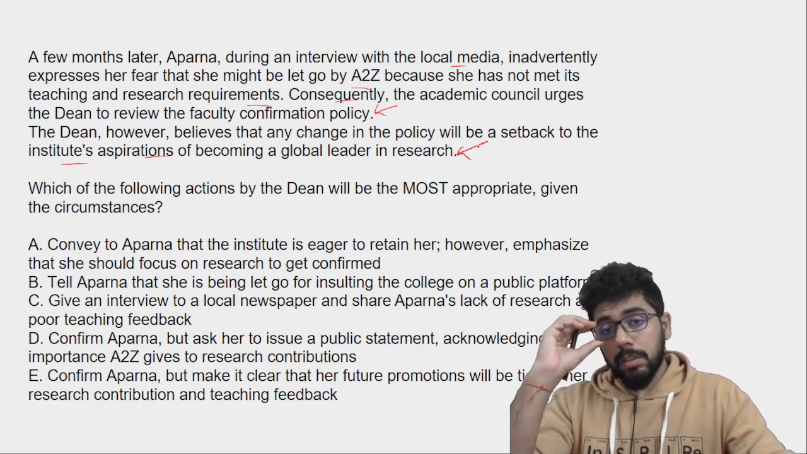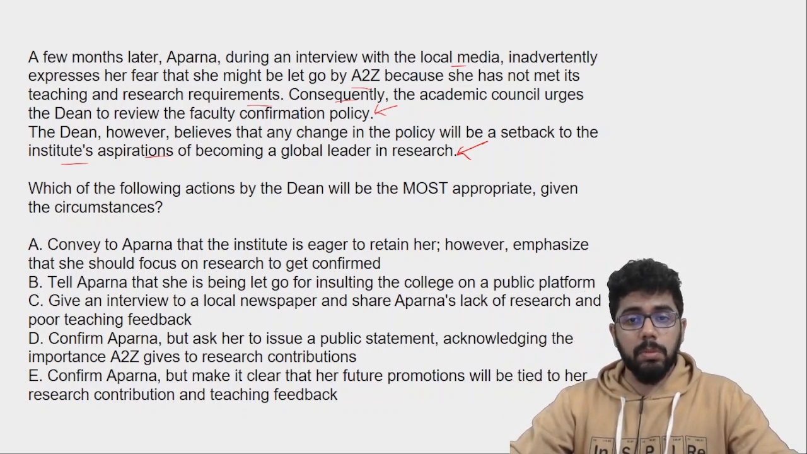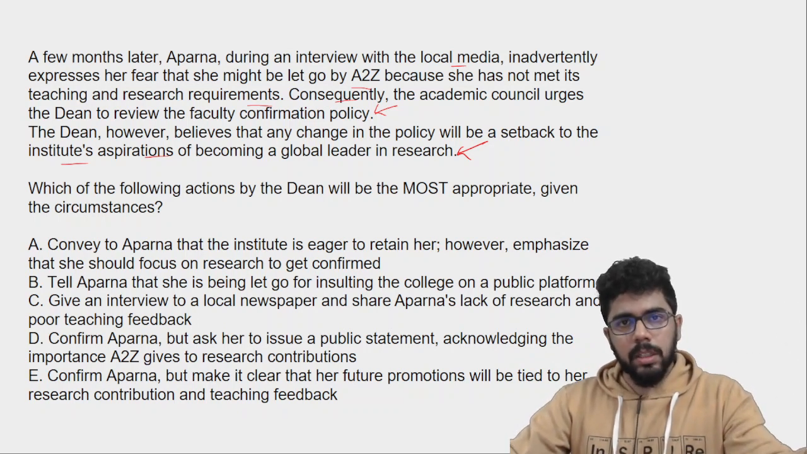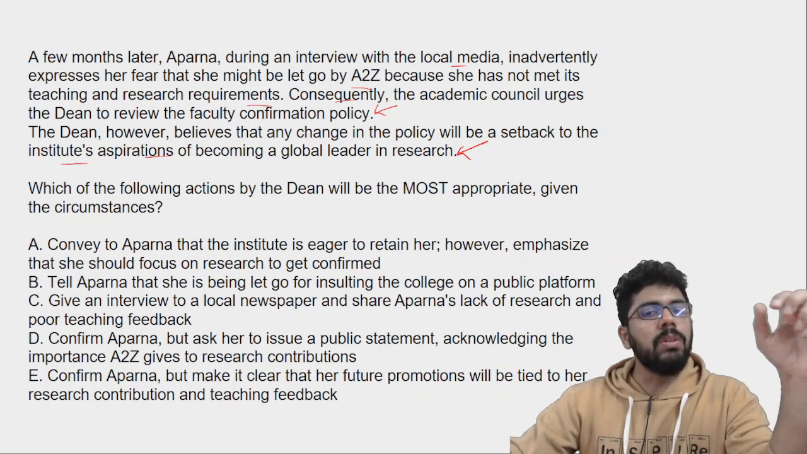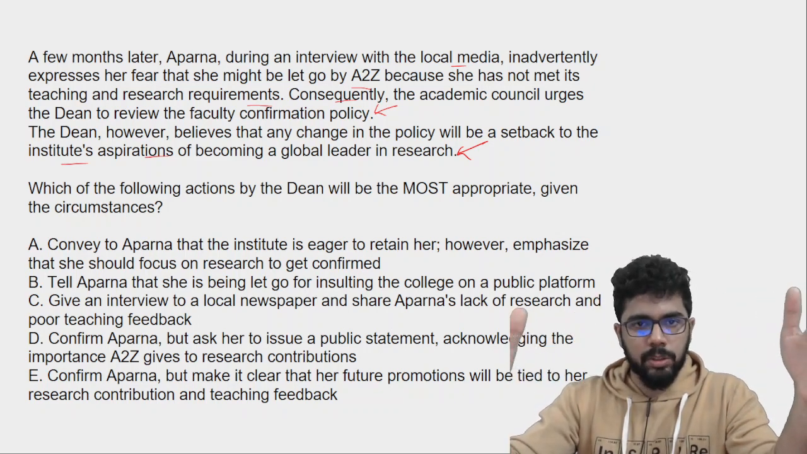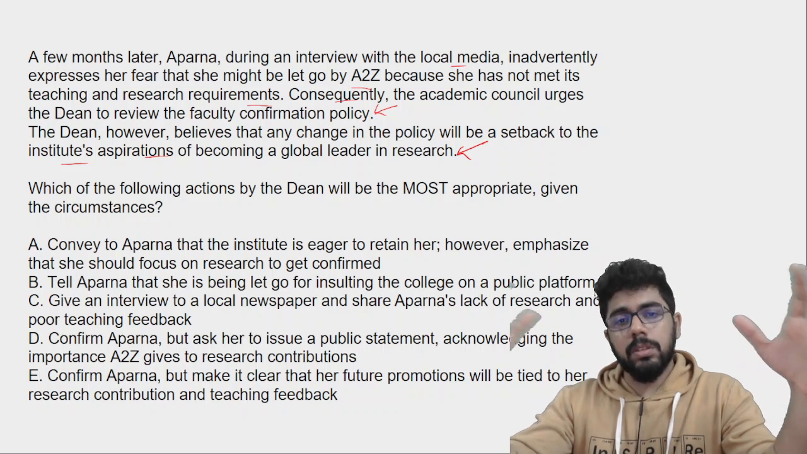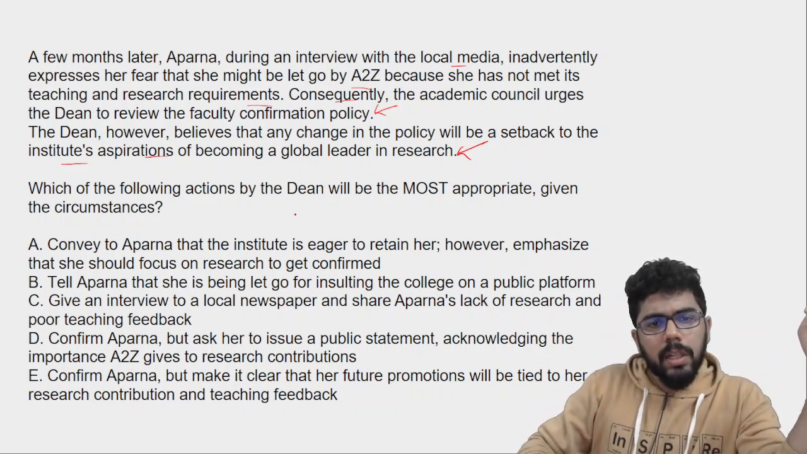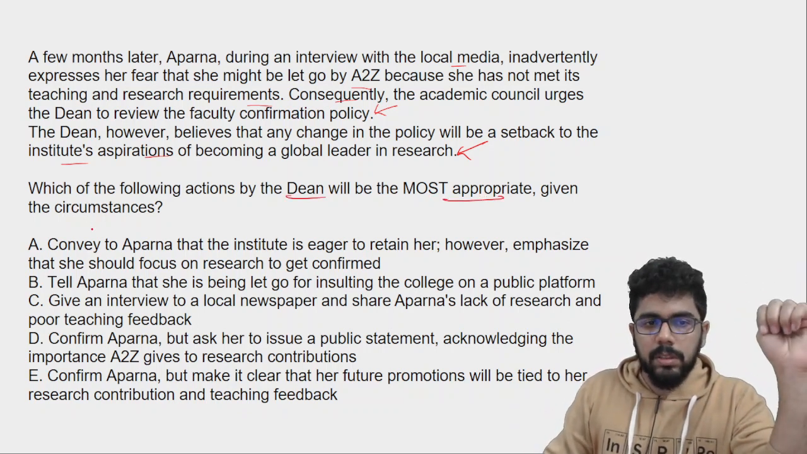Okay, so the dean is thinking that now the council is also recommending me to change the policy, but the dean has a vision, and for that the dean brought in this research policy. So he is quite strong in his belief that okay, this will make the college or the institution become a global leader in research. So which of the following actions by the dean will be the most appropriate given the circumstances?